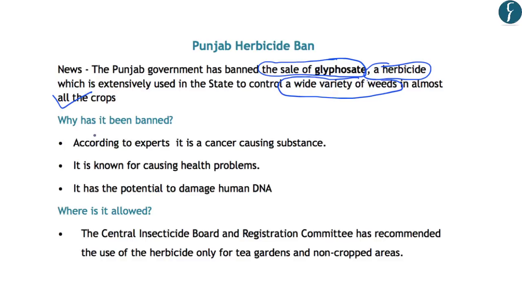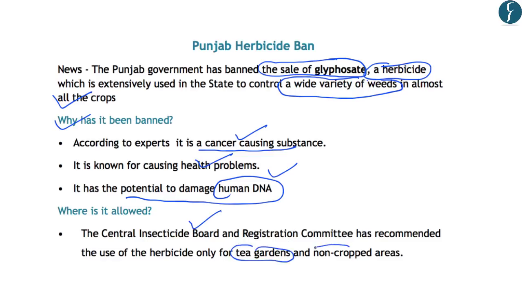Now, why has this herbicide been banned? This is because, according to experts, it is a cancer-causing substance. Further, it is known for causing health problems, and it has the potential to damage human DNA. So, these are the two reasons why glyphosate has been banned. Now, another important fact that you should know is that the glyphosate herbicide is allowed by the Central Insecticide Board and Registration Committee only for tea gardens and for non-cropped areas. And the tea is not grown in the state of Punjab. That is why the government has banned the sale of glyphosate.